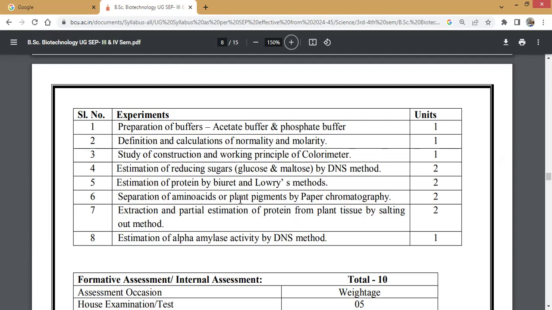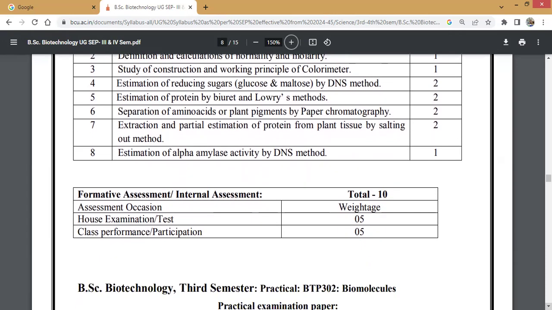Separation of amino acids or plant pigments by paper chromatography you need to perform. Extraction and partial estimation of protein from plant tissue by the salting out method. The next one, estimation of alpha amylase activity by the DNS method.